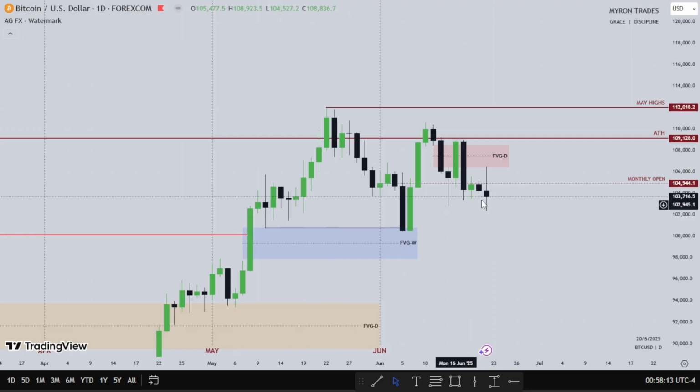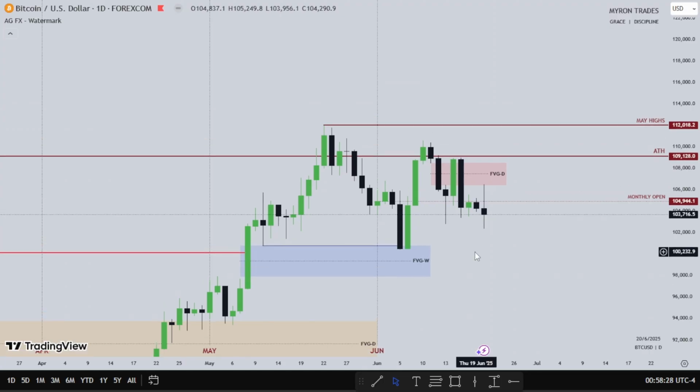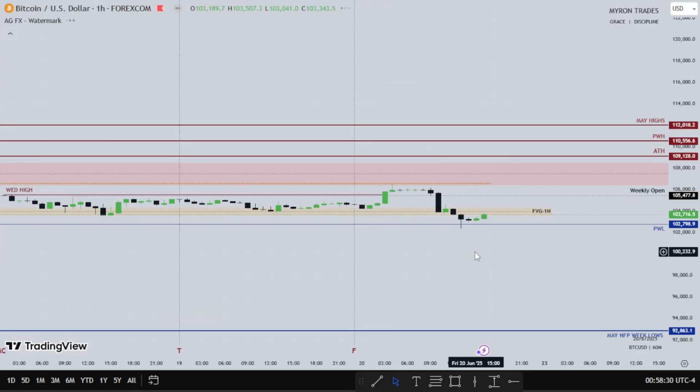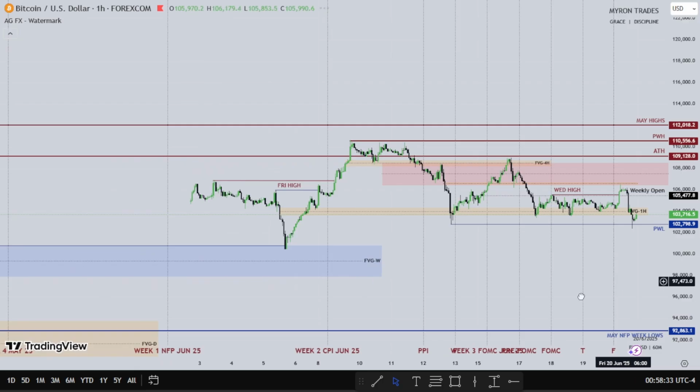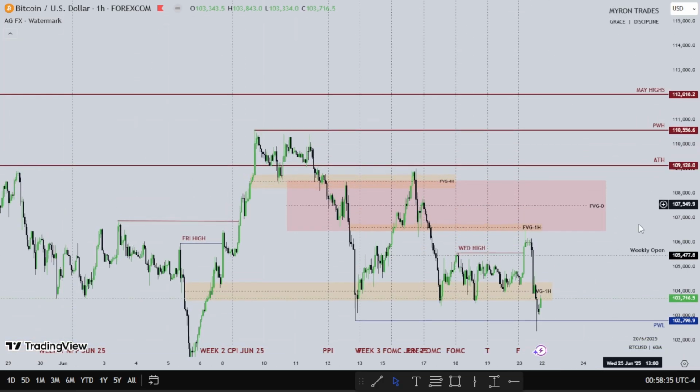value gap will be used as support to go higher, or maybe Bitcoin will trade lower into this one and into this fair value gap and use its midpoint as support to go higher. So we'll see on the new week. Let's go down to the 1 hour time frame and see what Bitcoin did for the new week.